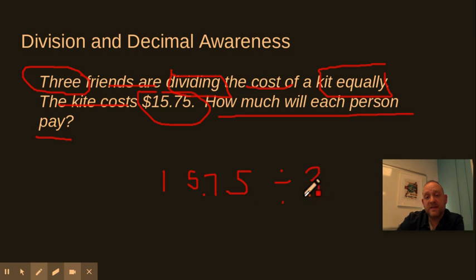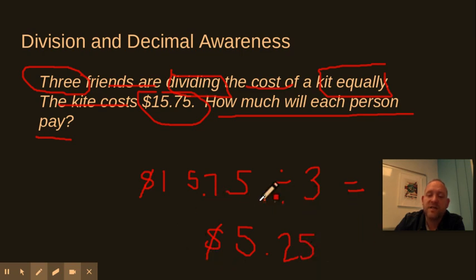Now, this is something we haven't done yet. We haven't gone through all this yet. But if you use what you know about numbers, you should be able to figure this out. So I'm going to take my dollars first. I know I have $15.75. So let's worry about my dollars. If I have $15 and I divide that equally into 3 different groups, I'm going to have $5 per group. I also know that if I have 75 cents, that's 3 quarters. So one of the 3 quarters would be 25 cents. And ladies and gentlemen, this is how much each person would pay.